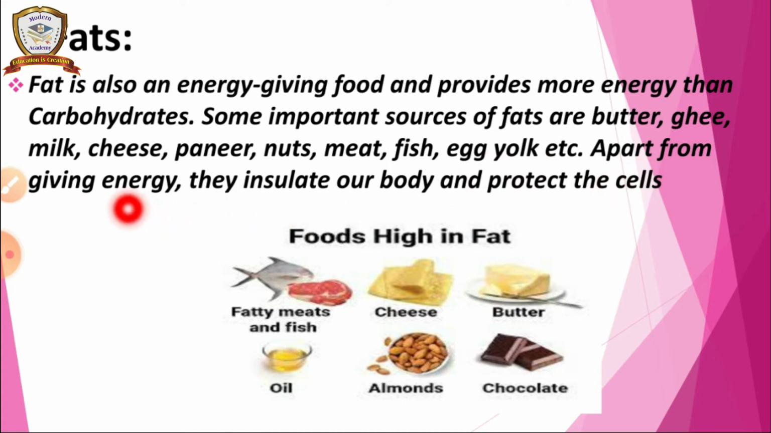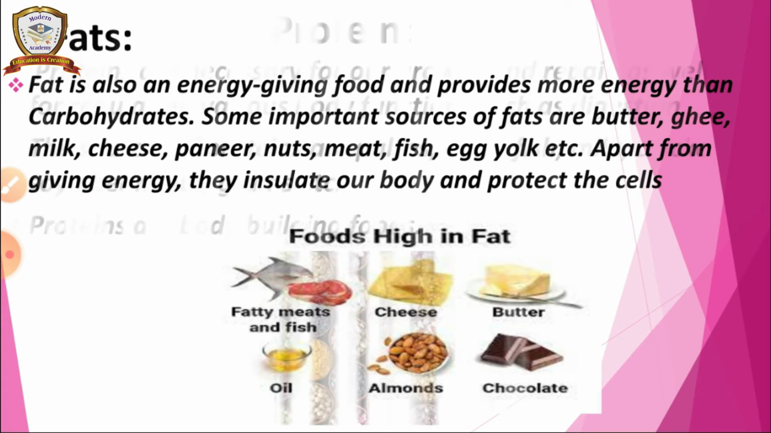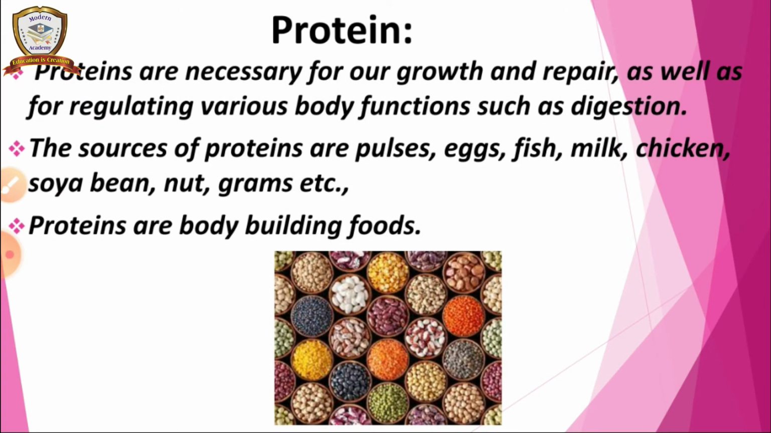And not only giving us energy, it is also protecting the cells. Next one, proteins. Proteins are necessary for our growth and repair, as well as for regulating various body functions such as digestion. The sources of proteins are pulses, eggs, fish, milk, chicken, soya bean, nuts, grams, etc. Proteins are body building food.